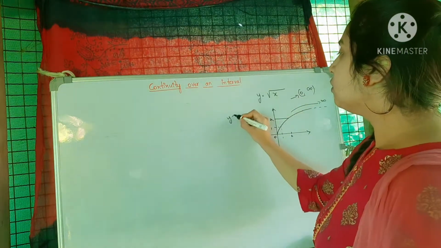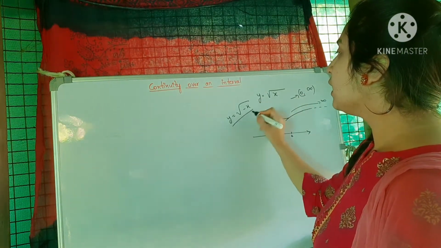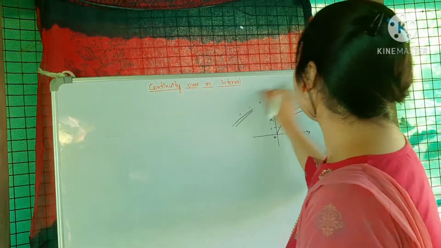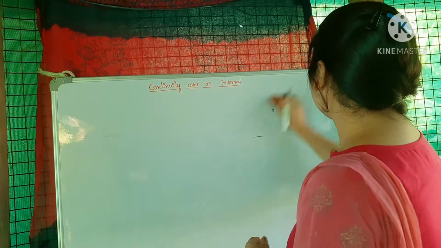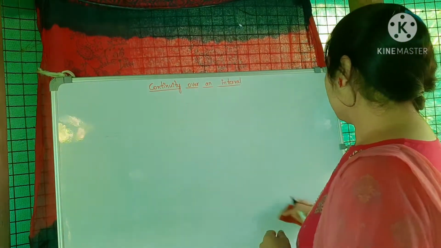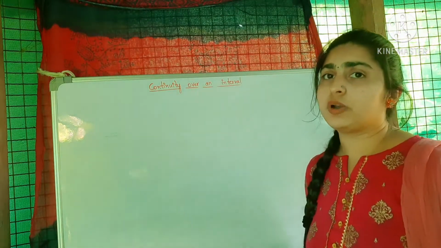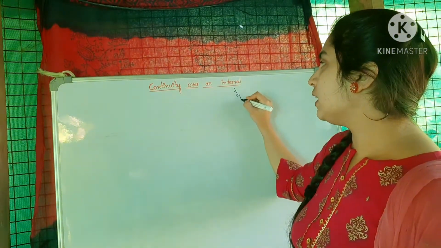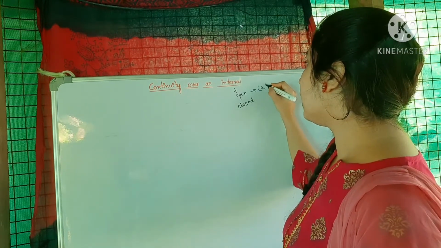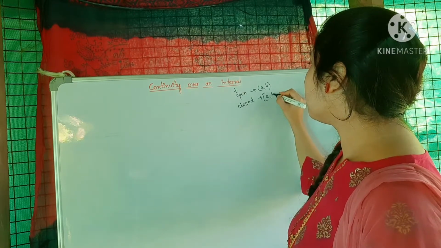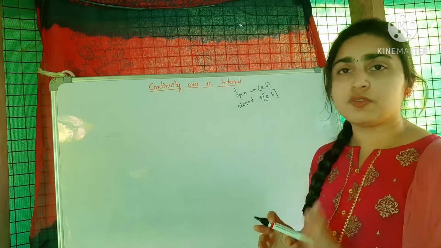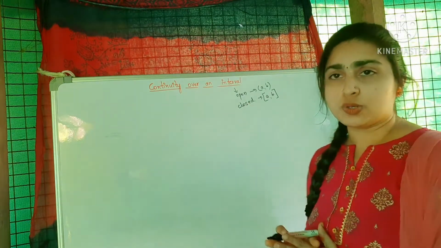But if I consider y is equal to square root of minus x, it will be continuous from minus infinity to 0. So this is all about the continuity over an interval. One thing we studied is the open interval, another one is the closed interval. Open interval (a, b), this is the closed interval [a, b], and we also studied the conditions to be satisfied for the function f of x to be continuous over the closed interval.